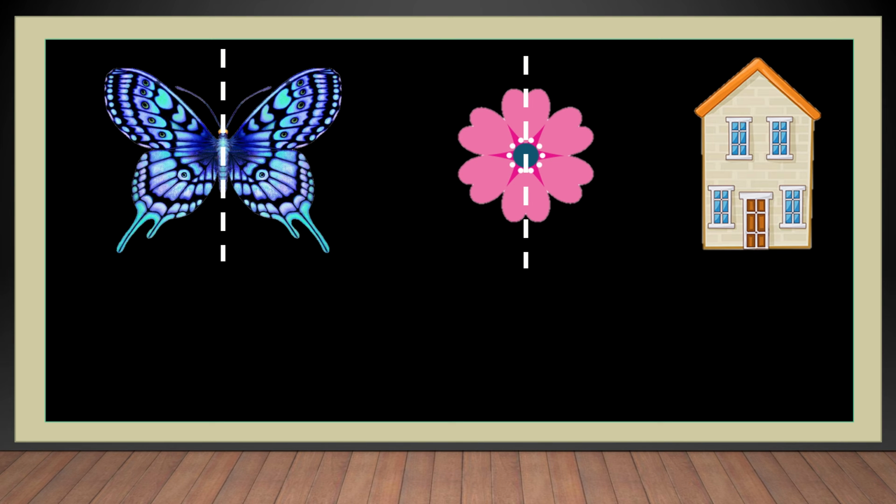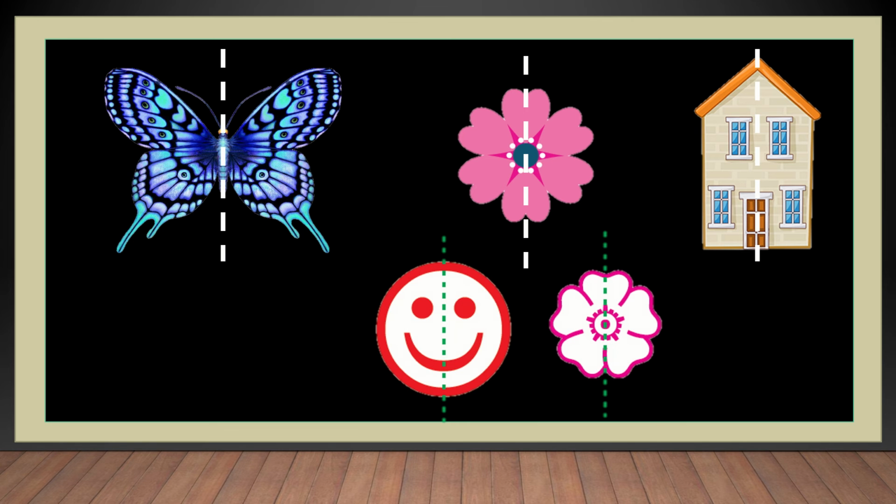Then he saw a house, his own house. He drew a line, and he saw the same thing again. One side of the house was completely identical to the other side of it. So it means if we fold from the middle, it will be completely identical. One side will be identical to the other side. And he saw the same thing for various other examples. When he drew a line, one side would be identical to the other, and he felt this was magic which was happening.